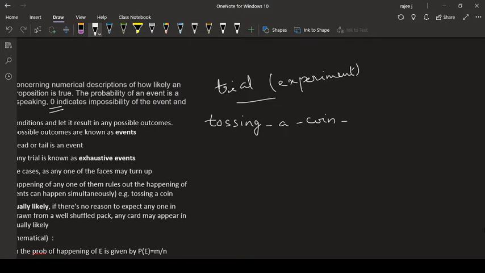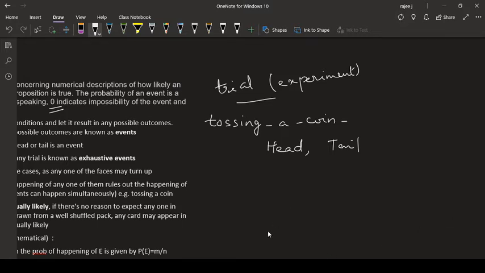When you toss a coin, there are two possible outcomes: either you will get a head or you will get a tail. This process of tossing is called an experiment or a trial.